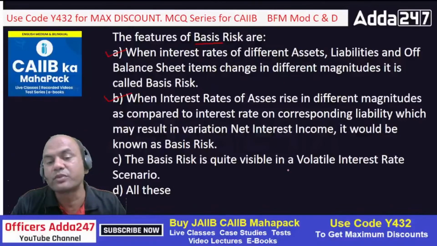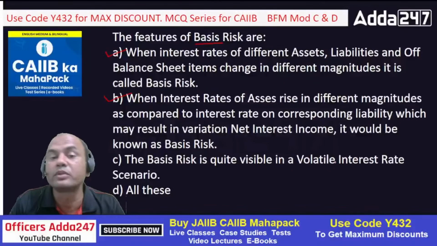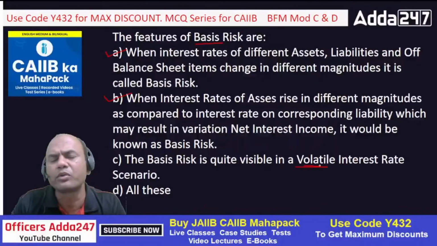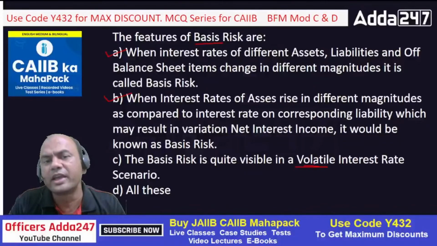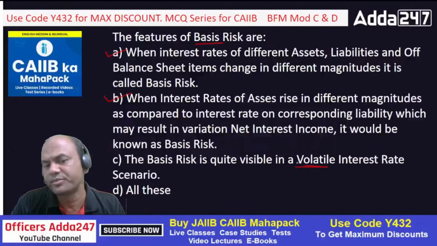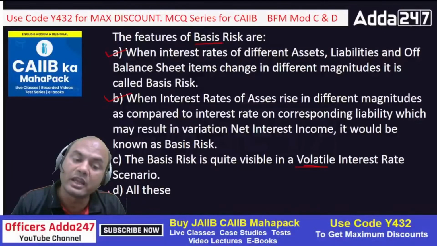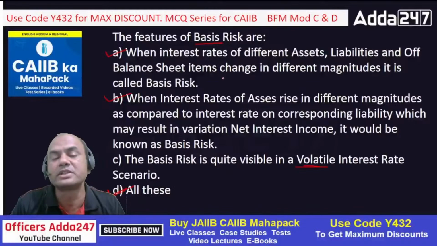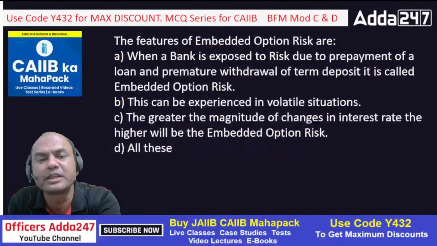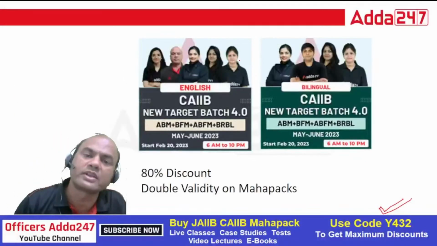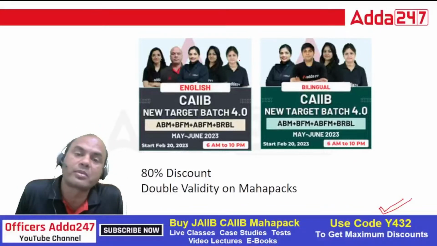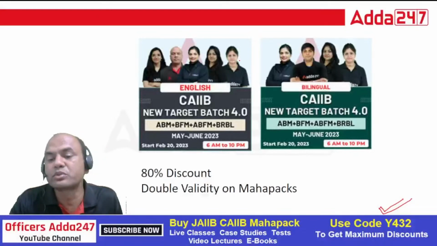C, the basis risk is quite visible in a volatile interest rate scenario. This is very important. Volatile interest rate means usually a fluctuating interest rate scenario, with high interest rate changes. For example, October to December 22, huge interest rate changes. So the correct answer is what? D, all of these. All of these are the features of basis risk. Always remember this. Basis risk means whatever changes happen in the interest rates on assets and liabilities in different proportions.